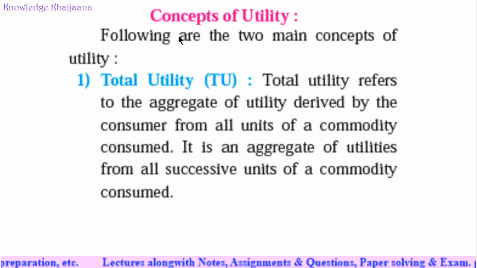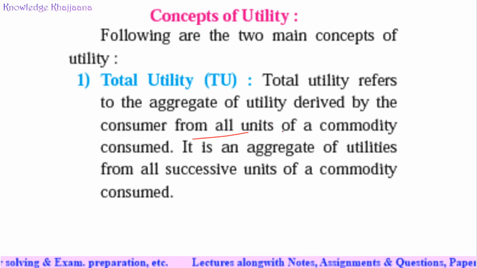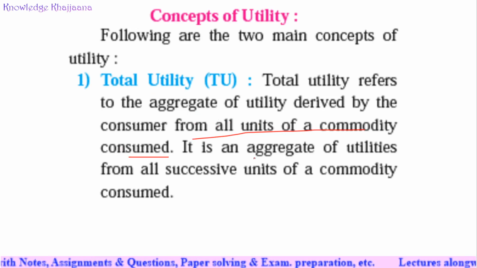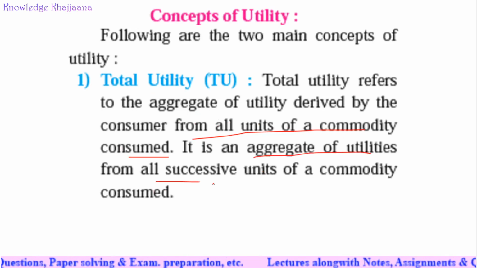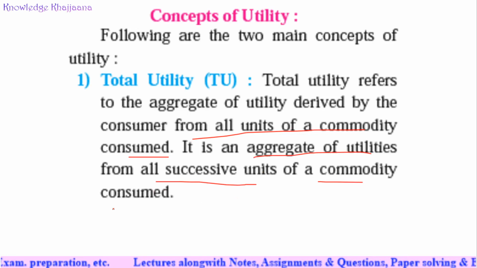Okay, let's start with the first concept, that is the concept of utility. Following are the two main concepts of utility. First is total utility. Total utility refers to an aggregate of utility derived by the consumer from all units of a commodity consumed. It is an aggregate of utilities from all successive units of a commodity consumed.